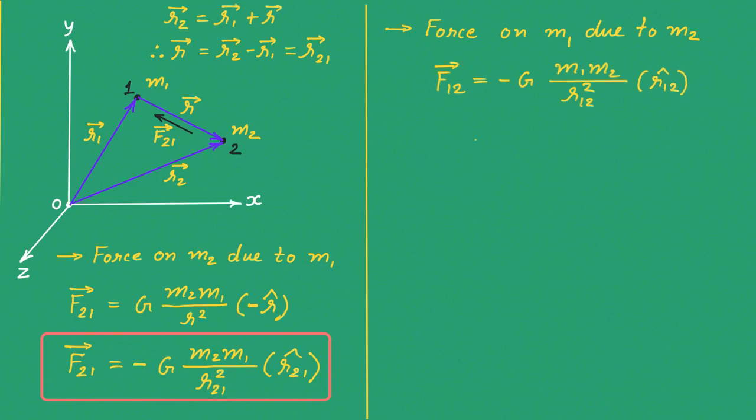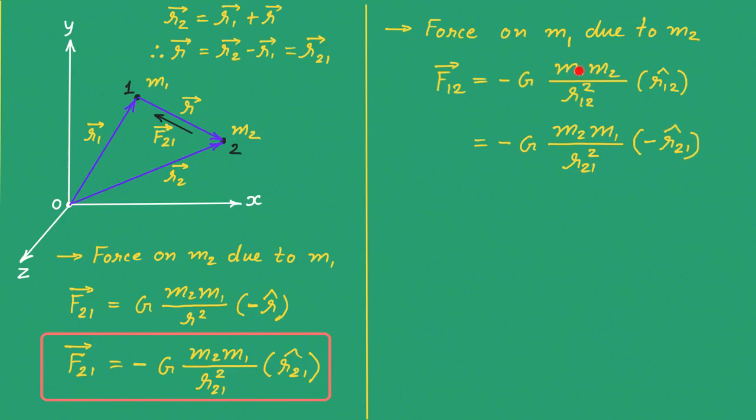Okay. Now I can also write this equation as minus G m2 m1 upon r21 square, and here minus caret r21. Now see what changes I have done.